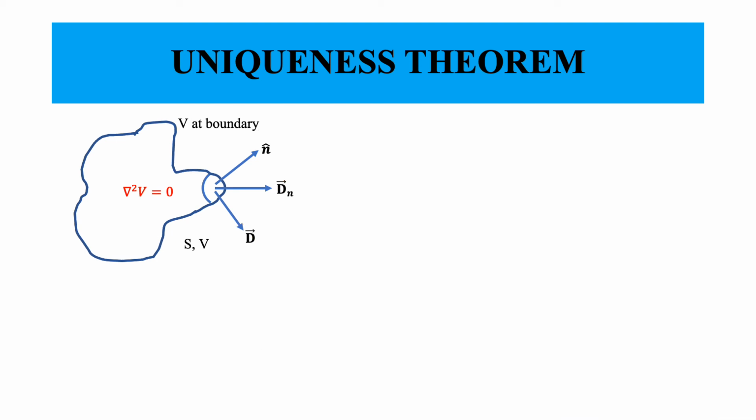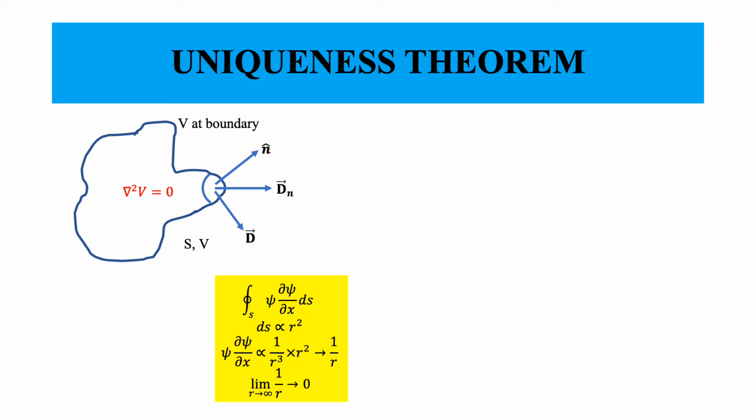Now I am rewriting the integration over the surface as a closed surface. As a closed surface I have psi here, then I have the partial differentiation of psi with respect to x, and then ds. Whatever the surface that we are considering, over the entire surface S, this is the integration that we are performing. So the surface has to be closed.